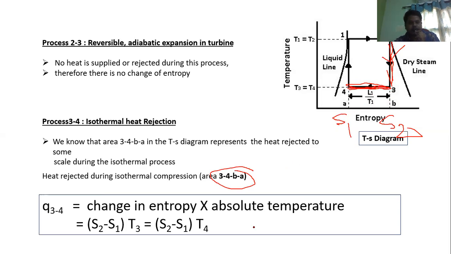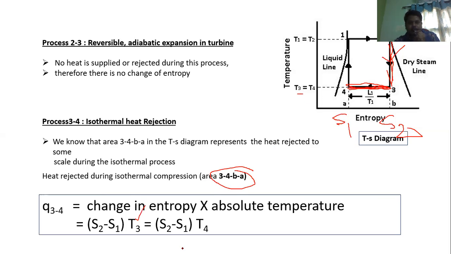How do we find this? The change in entropy times the absolute temperature. During the process 3 to 4, the change in entropy is S2 minus S1. But what is the temperature here? Since it is 3 to 4, the temperature is T3.